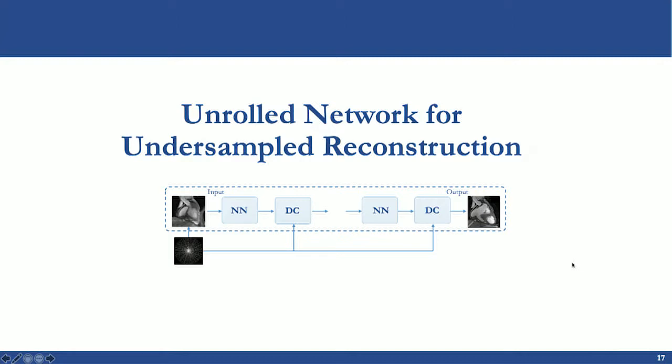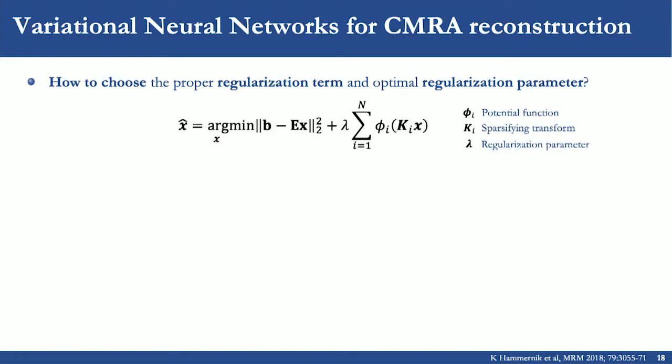So just as an example of an unrolled network for undersampled reconstruction, I wanted to talk about the variational neural network. And if you remember, one of the problems of compressed sensing type of reconstructions is that we need to choose the proper regularization term and an optimal regularization parameter. So we need to define beforehand which will be this term and which will be the value of the regularization parameter.